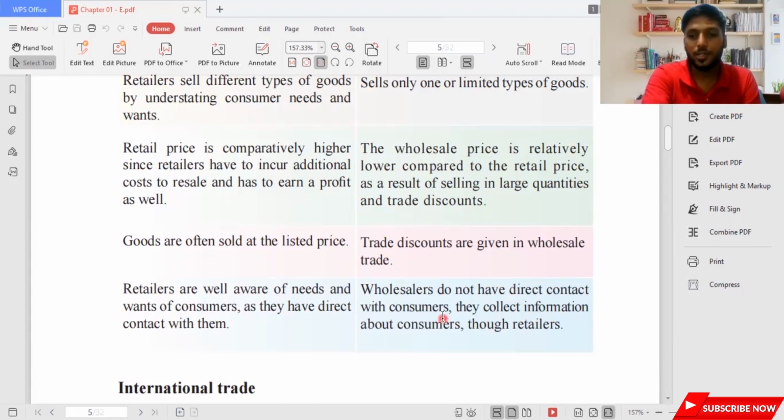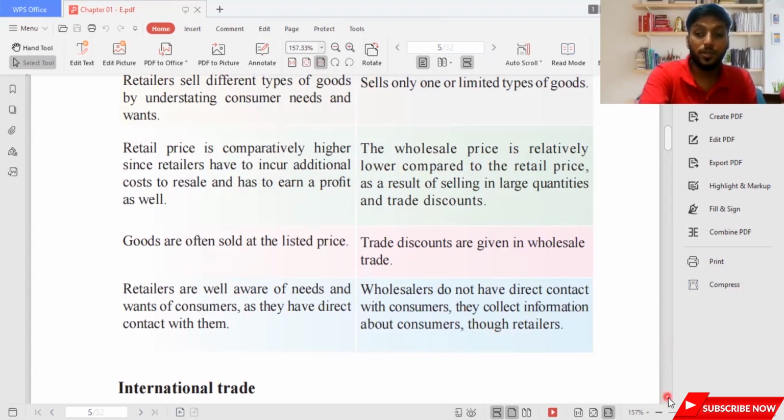Wholesalers do not have direct contact with consumers. They collect information about consumers through retailers. So they don't know what's actually happening on the market. Now, for example, I go and take a product and start selling to a consumer, but the consumer is not happy with the product. I go and say to the wholesaler, hey, this product is not that good. Don't do it. It's going to cause you a lot of losses. So I'll give them a comment that this product might not be suitable for them to go ahead.